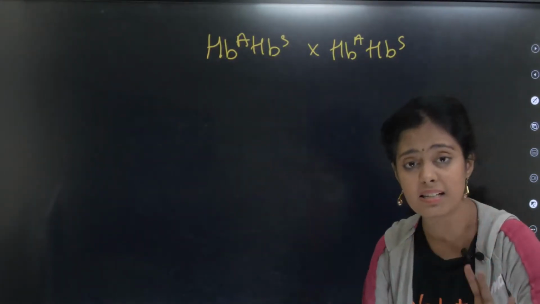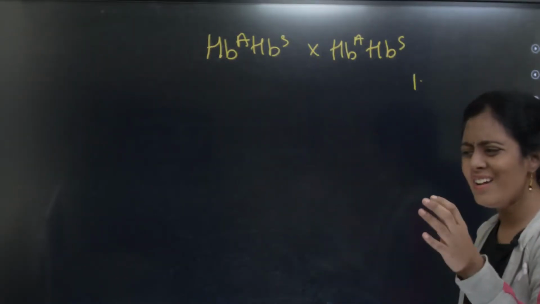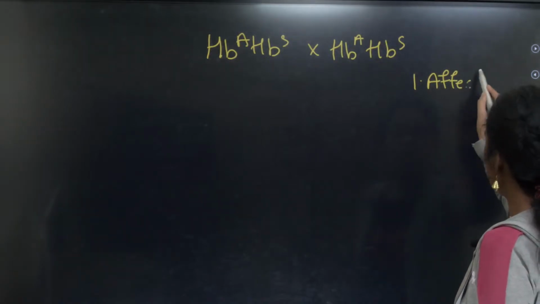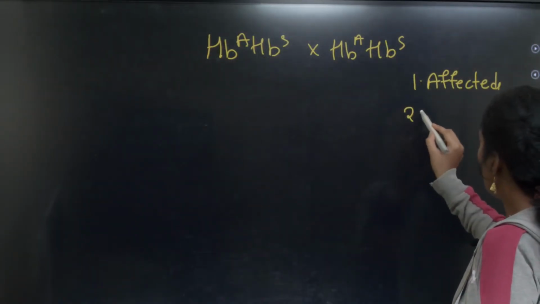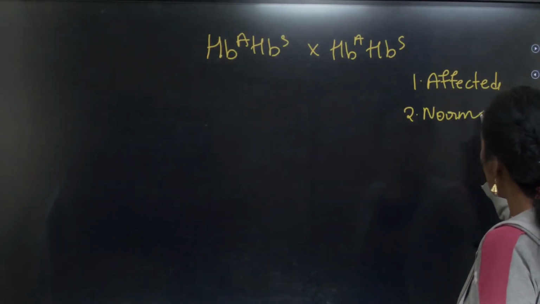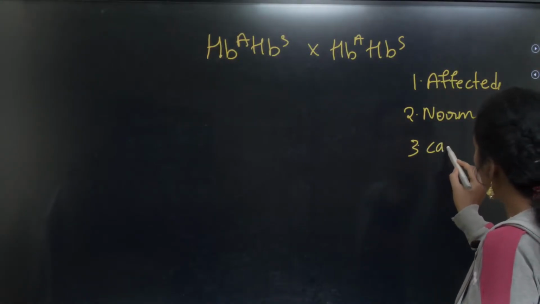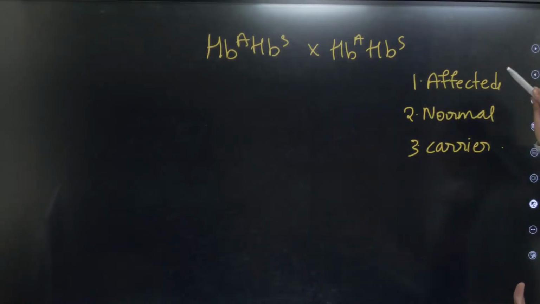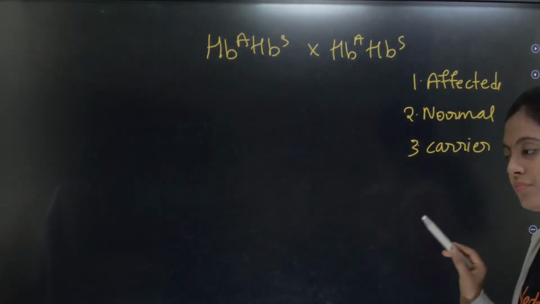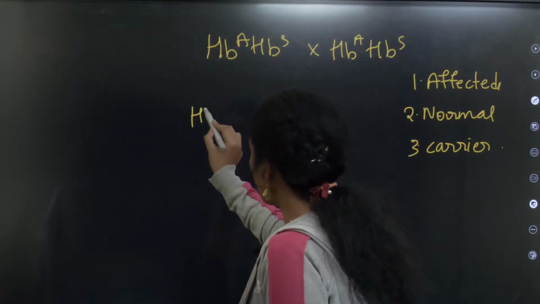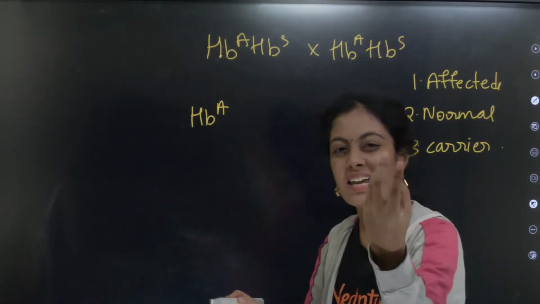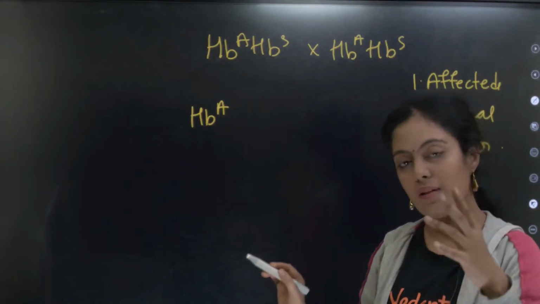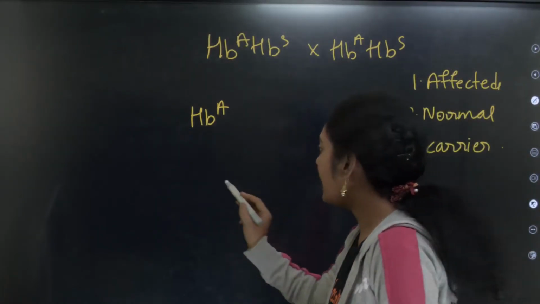What is the probability, you should write it from 0 to 1, of getting an affected individual, normal individual and carrier? By the time I put the cross, can anyone tell me? Writing the cross always takes a minimum of 5 to 20 seconds. Please do put the checkerboard. I always make sure that I do it.